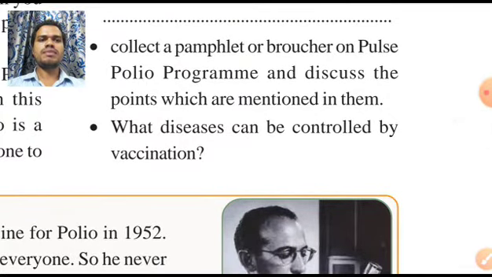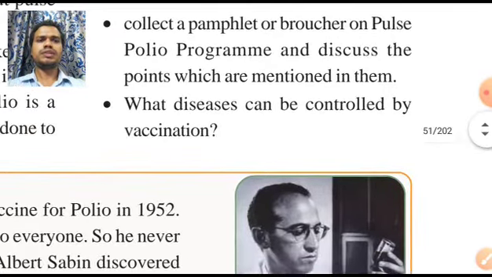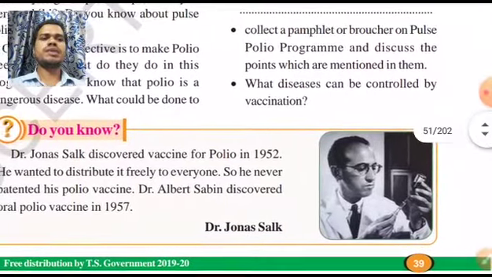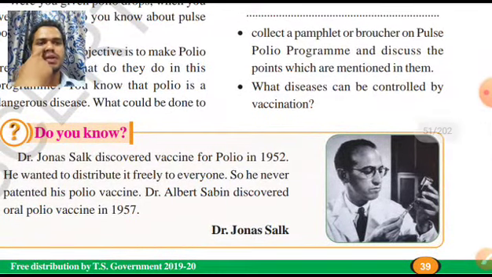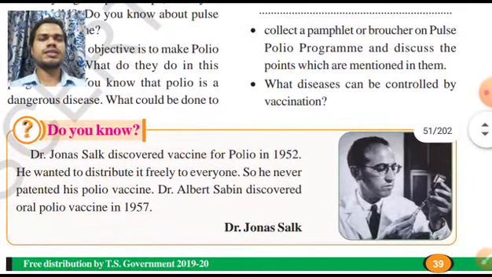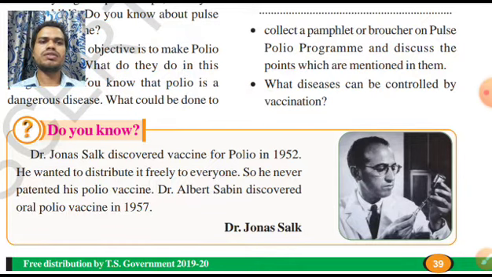Now what disease can be controlled by vaccination? Polio virus, tuberculosis and many other types of diseases can be controlled. Here a very great hero's photo was given. What is the name of this hero? He is Jonas Salk. He has not acted in any movies or serials, but he is a real hero. Why is he called a real hero? Let us discuss this real hero, Jonas Salk.